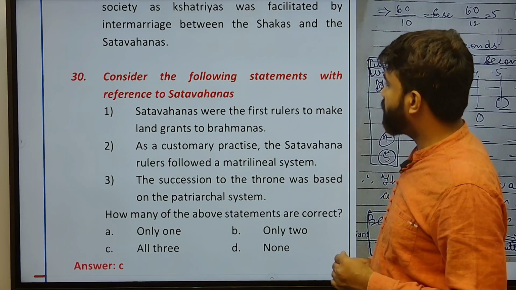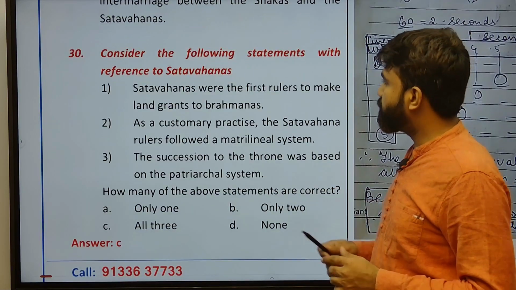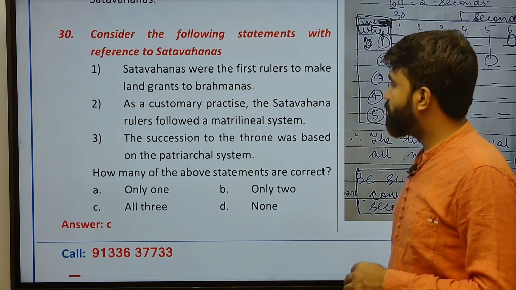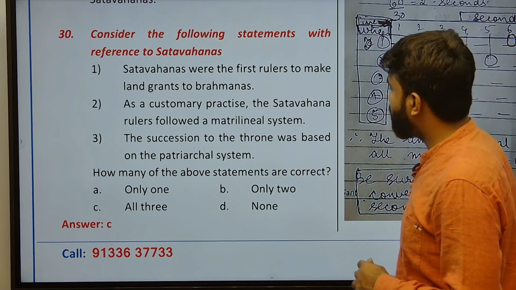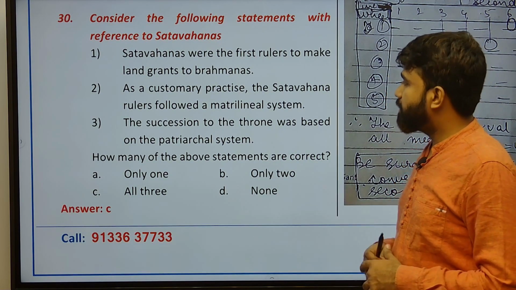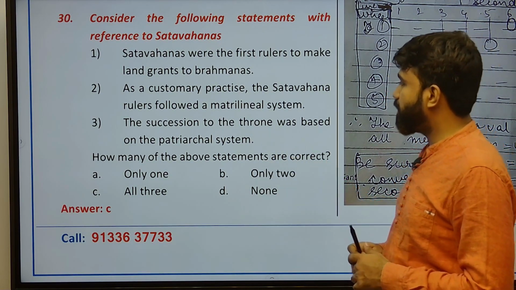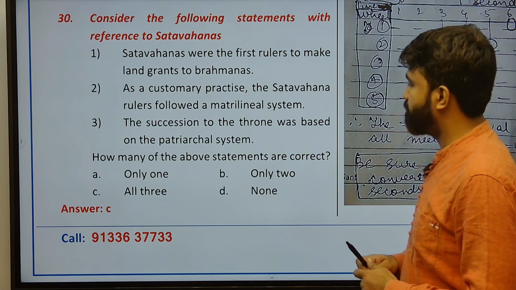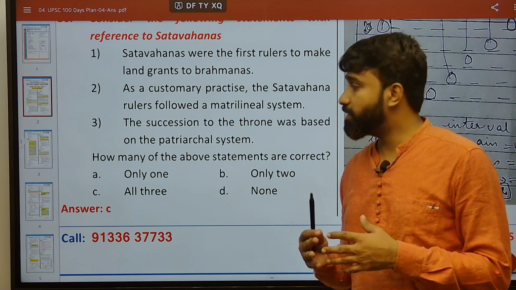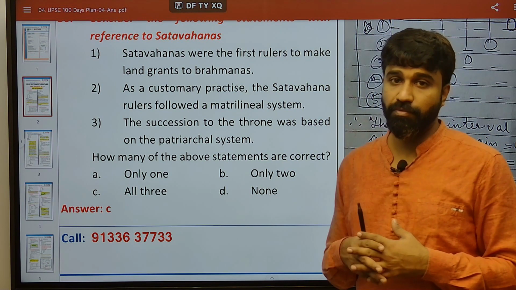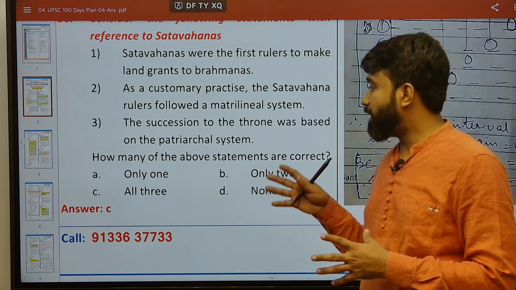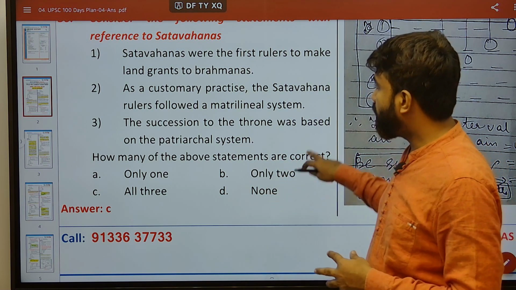And coming to the 30th question, statements with reference to the Satavahanas. Satavahanas were the first rulers to make land grants to Brahmanas. As a customary practice, Satavahana rulers followed the matrilineal system. And succession to the throne was based on the patriarchal system. Actually, all three are correct, as I have said that they followed the matrilineal system as a customary practice. However, with respect to succession to the throne the Shatavahanas followed the patriarchal system. Okay.